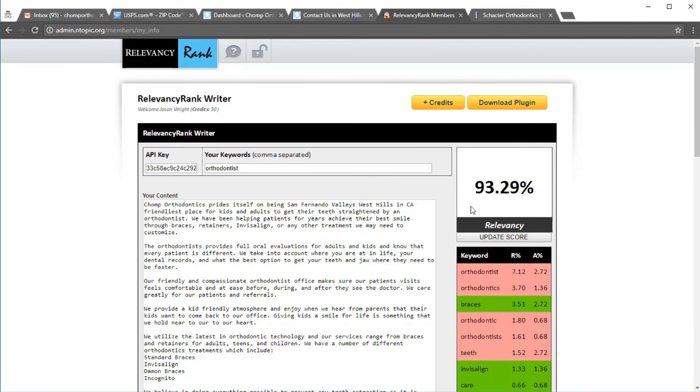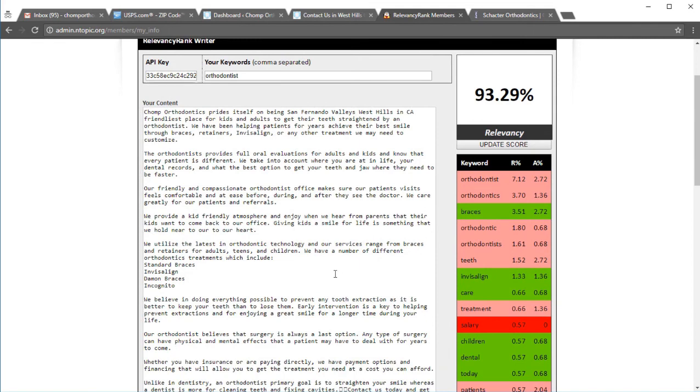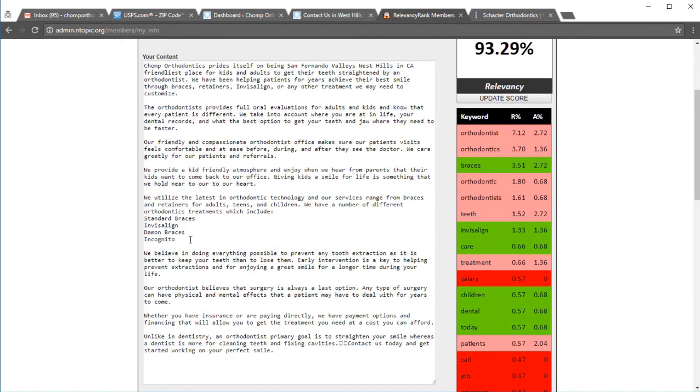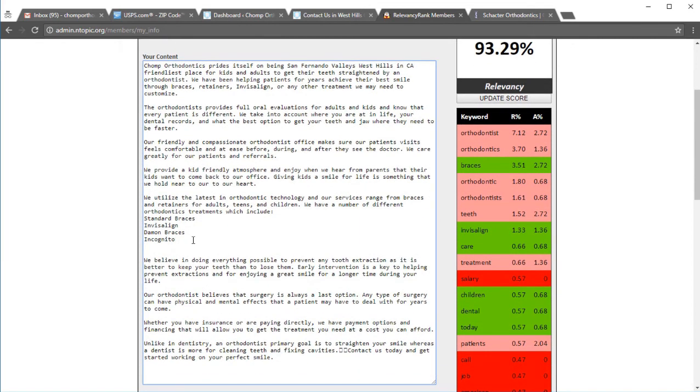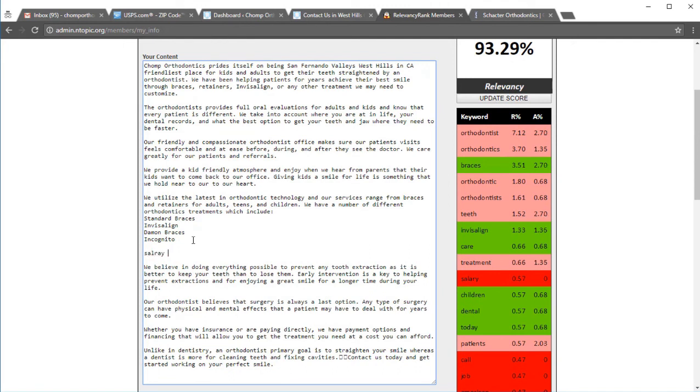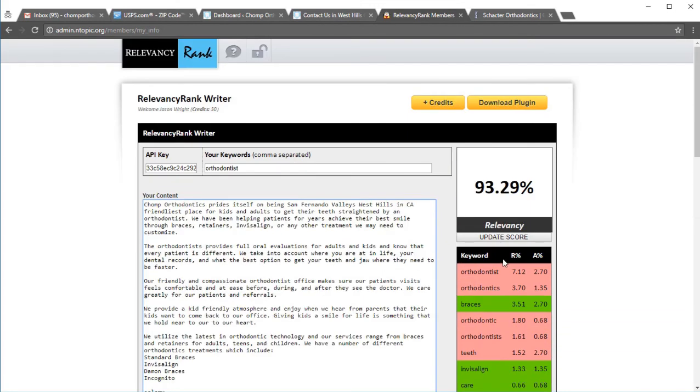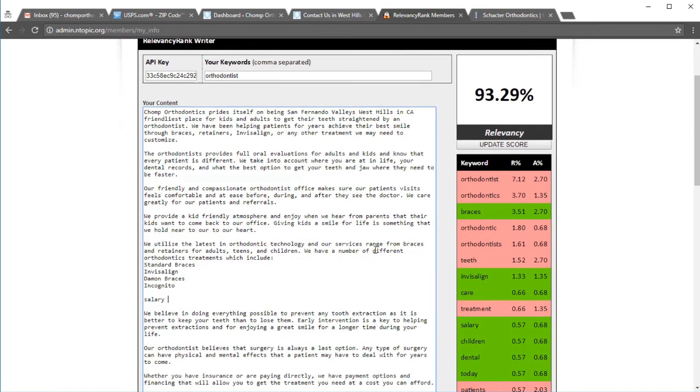All right, and it comes back 93.29. So we want to get this up a little bit. And so as an example, let's say that even though we don't want salary, just for giving you an idea, we put salary, see, and then we got it green. So we'd want to do that with more of these keywords and get it up to 99%. I'm okay with 98% a lot of times, but 99%. And then that's what we'll use to paste out.